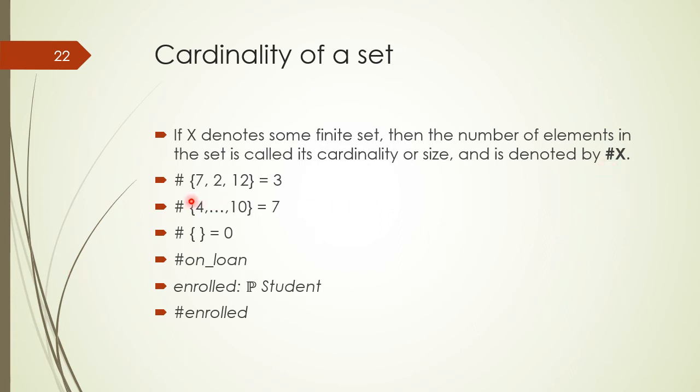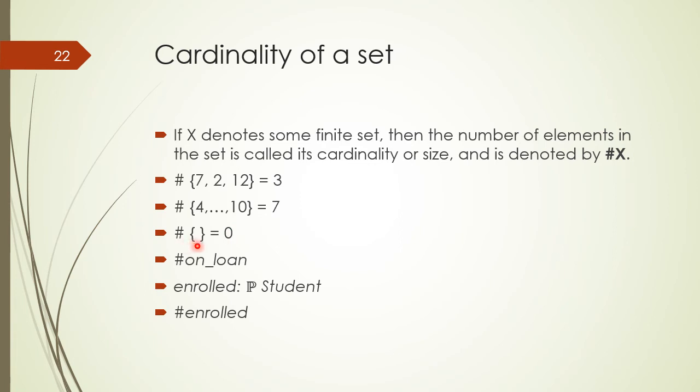For example, if we want to know the cardinality of a set given here, and this set contains three elements, therefore the cardinality of this set would be 3, and the cardinality of this set is 7.